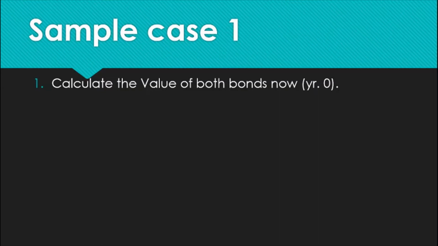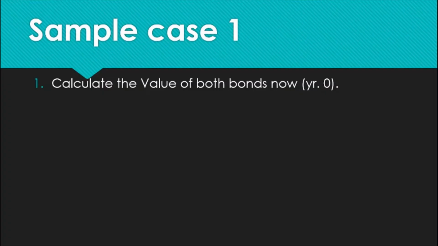So as you can remember from the last video, the value of an asset is the present value of the future cash flows it is expected to generate. The reason why you want to buy an asset is due to the fact that you have an anticipated future cash flow that will flow from this asset. And you have to take the present value of such to arrive at the value that you are willing to pay for the asset. In the case of bonds, this will be in the form of coupon payments and the par value to be received in the future.